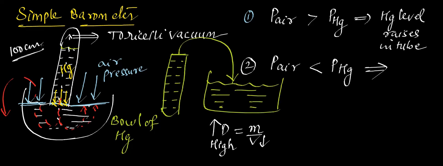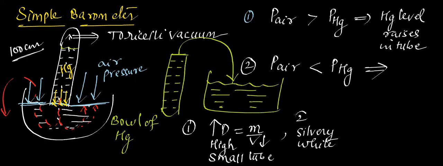Okay, and moreover, mercury is silvery white in color, right? Silvery white in color, so it can be easily seen. First benefit is it has high density, so less volume, so a small tube is required. Second advantage is it is silvery white in color, so it can be easily seen.